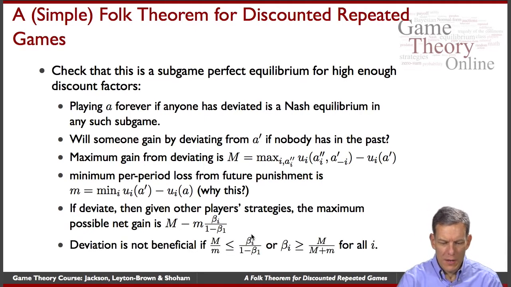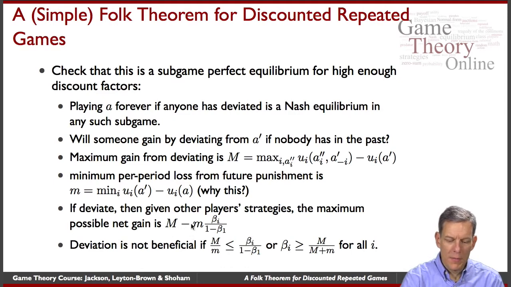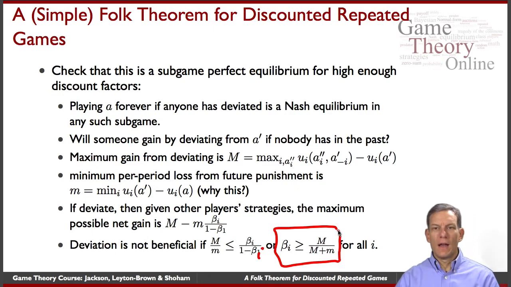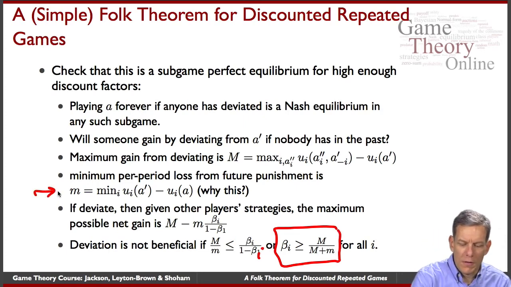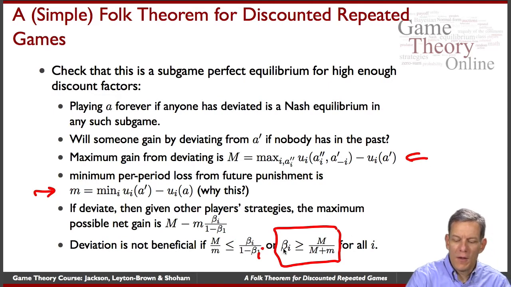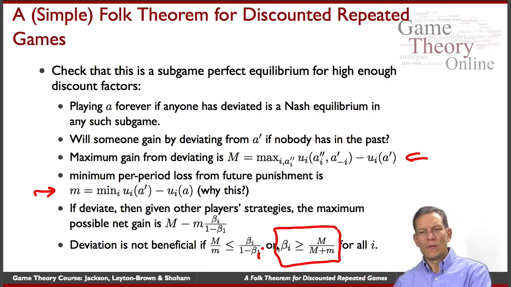So what do we need? We need that M is less than or equal to m times beta i over 1 minus beta i, and that gives us a lower bound on beta i. It has to be at least M over M plus m. That's not a tight lower bound, in the sense that we went with fairly loose bounds here. But if everybody has a high enough discount factor, then you can sustain cooperation.